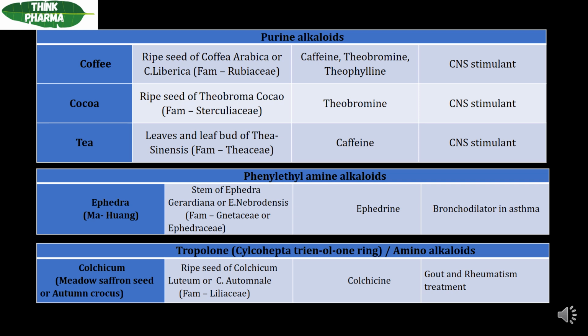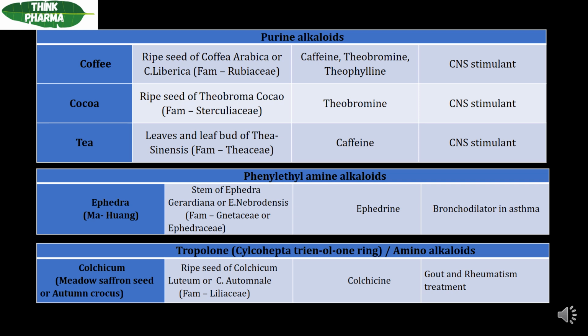Okay. So next one is coca. The biological source of this coca is the ripe seeds of Theobroma cacao. The family is Sterculiaceae and the main chemical constituent present in it is theobromine, and the main use is as a CNS stimulant. Next one is tea. The biological source of tea is the leaves and leaf buds of Thea sinensis, which belongs to the family Theaceae, and the main chemical constituent here is caffeine and the use is as a CNS stimulant. So the main use of these purine alkaloids is that they act as CNS stimulants.